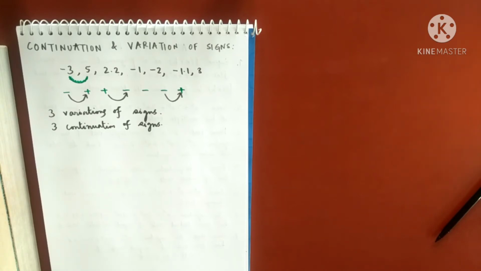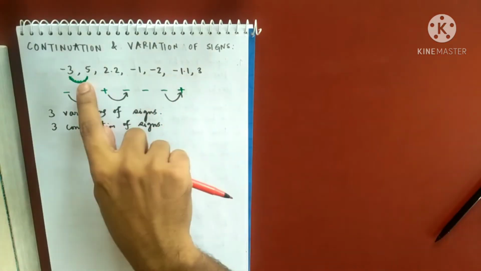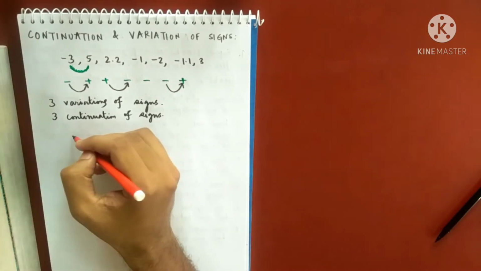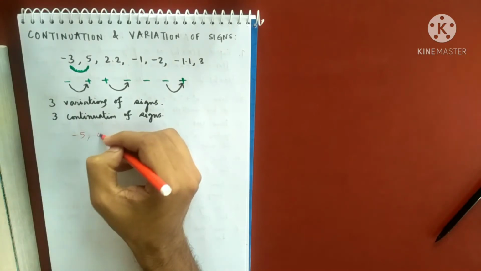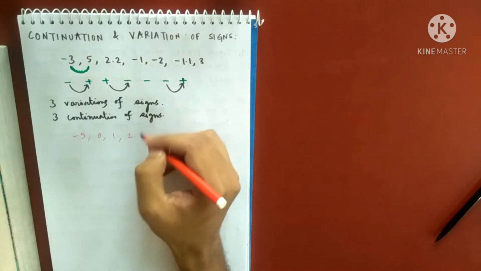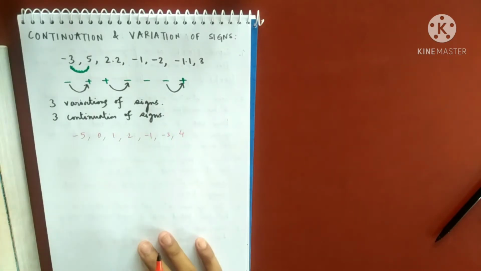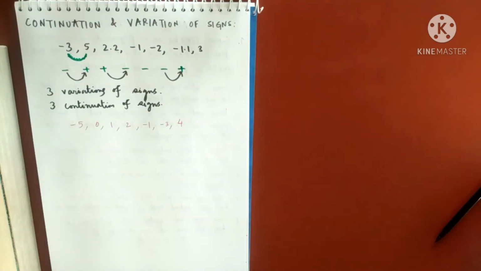Now we might think, what if this sequence has a 0? This time it was all non-zero, but you might argue, what happens if there is some 0? 0 has no sign at all. It is neither positive nor negative. So suppose I have this sequence: -5, 0, 1, 2, -1, -3, 4.